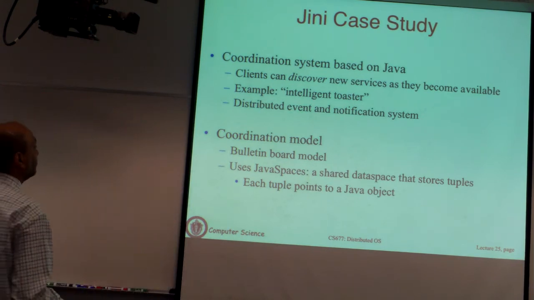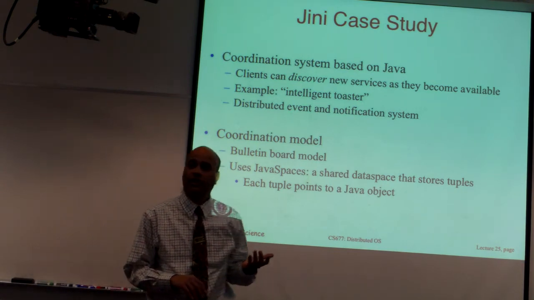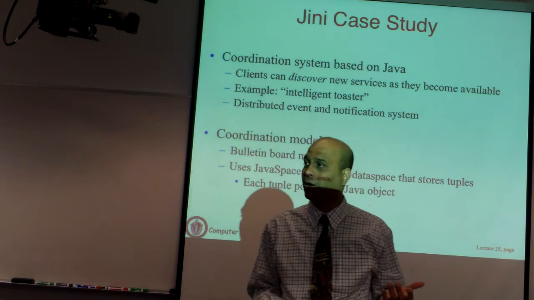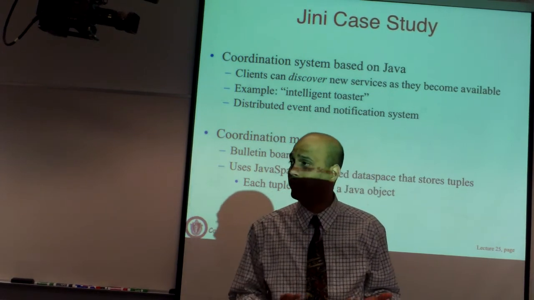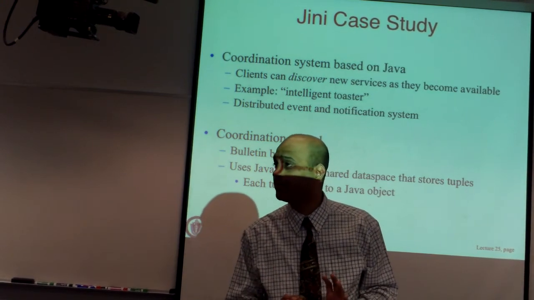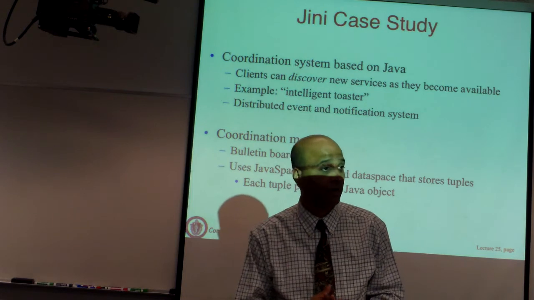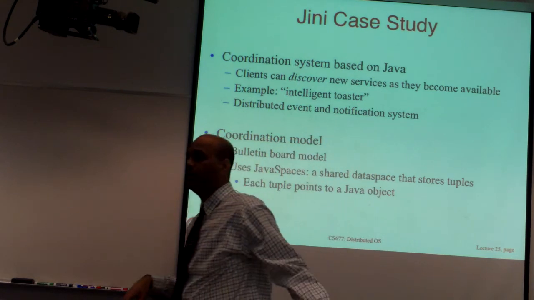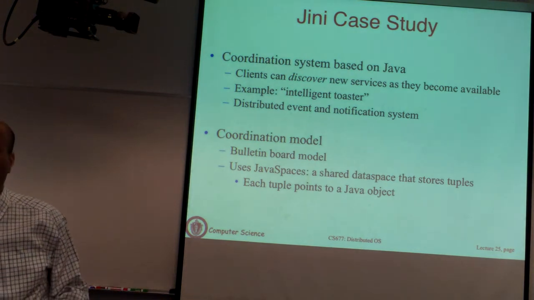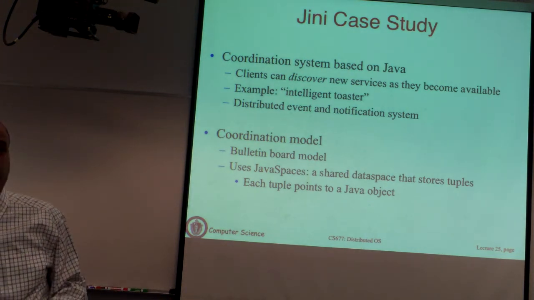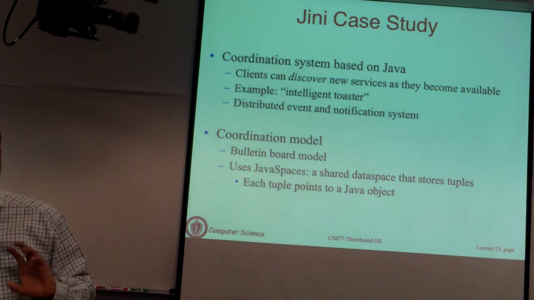The best example of this is, let's say you take your tablet or your laptop computer and you show up to your friend's house or your friend's dorm room or whatever to work on a project. And now you want to print something on a printer. It's a new environment, so typically you may not have configured a printer a priori. You may have configured printers for your own home or your office, but not in your friend's network environment.